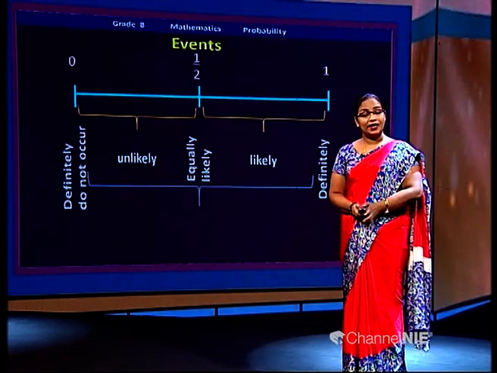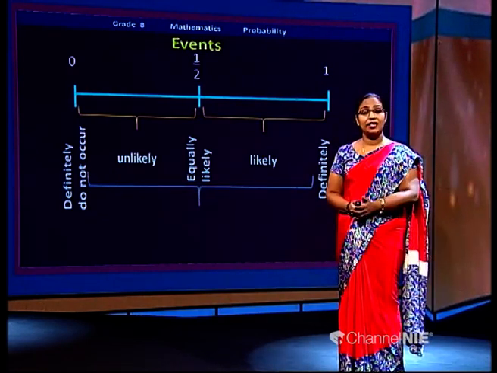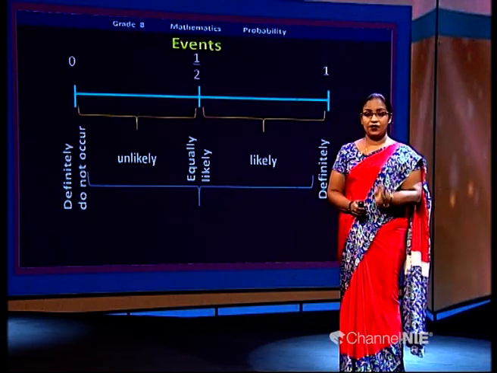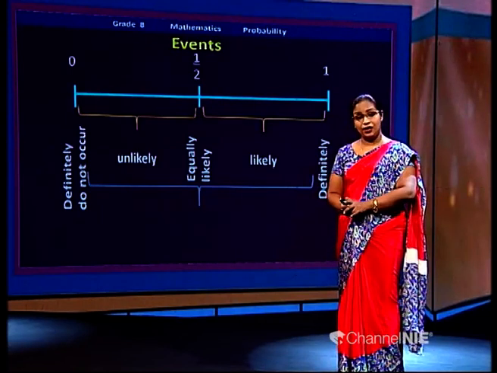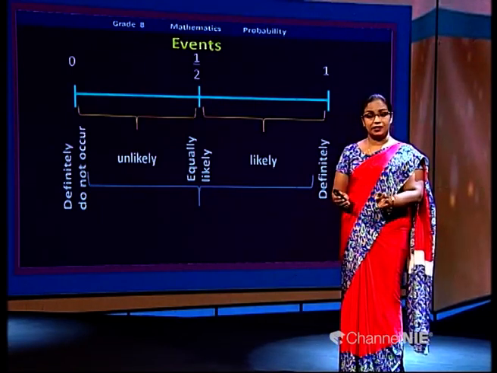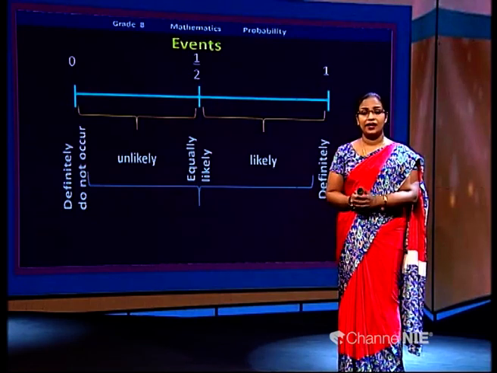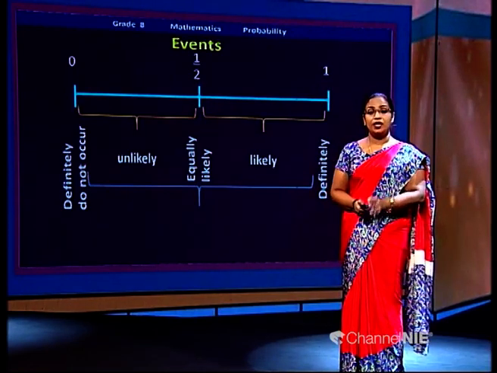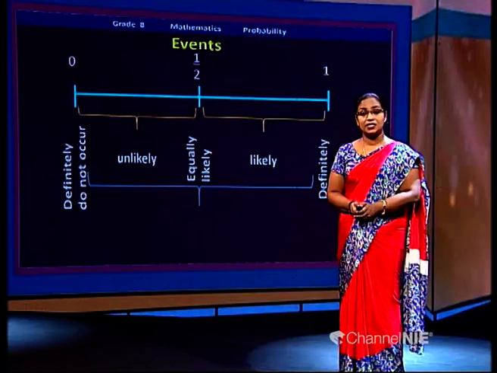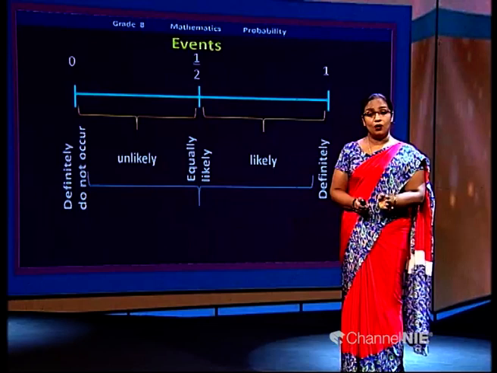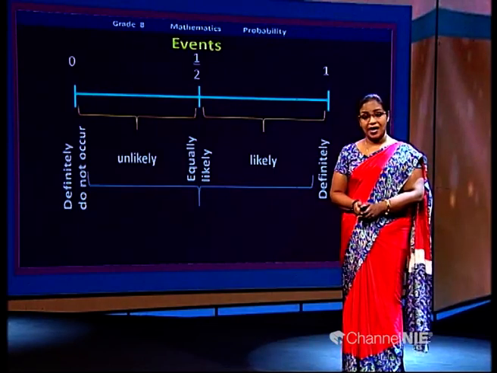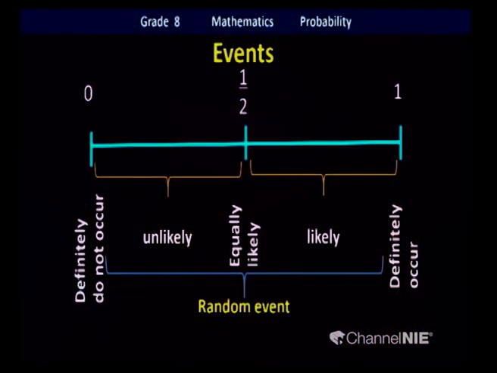Before that, I want to mention the events which definitely do not occur and the events which definitely occur; we can keep those aside. For the rest of the events, we don't know exactly what is going to be, whether it will happen or not. So all those events we can commonly call random events. Shall we practice this scaling of an event furthermore?